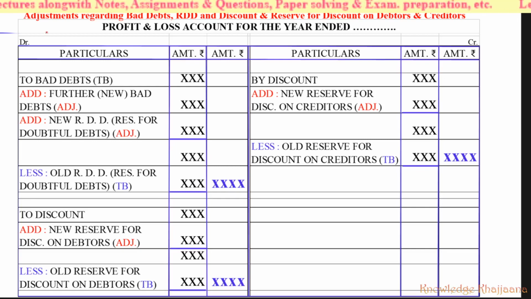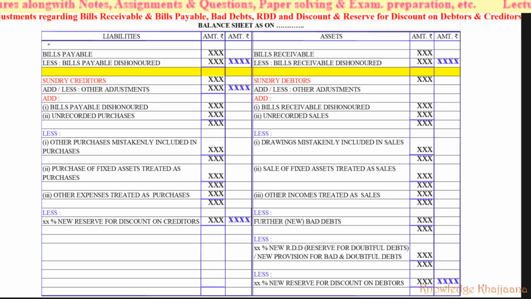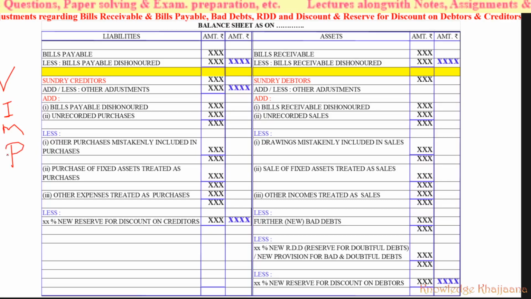See, these are the adjustments which I always recommend must be learned by heart. Adjustments regarding bad debts, RDD, and discount and reserve for discount on debtors and creditors. This format, as well as other adjustments like adjustments regarding bills receivable and bills payable. All these adjustments must be by heart to you, because there are always adjustments like this.